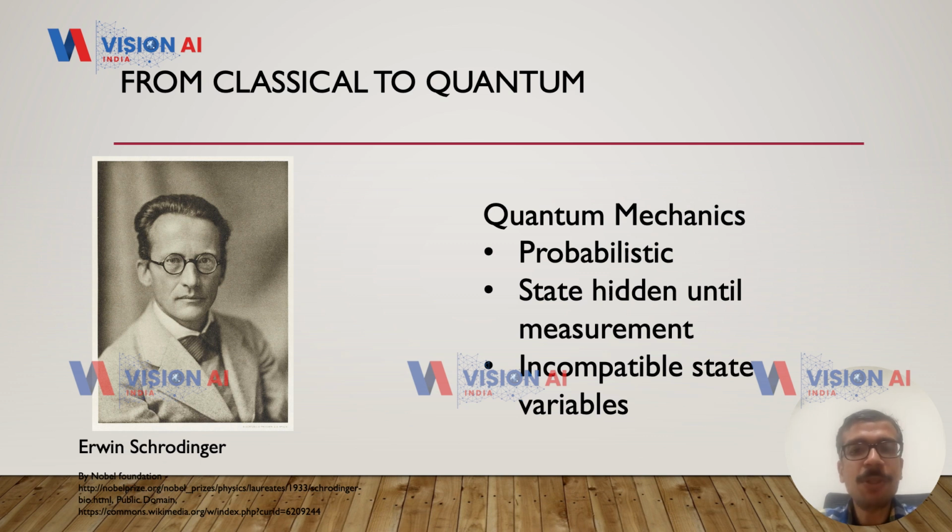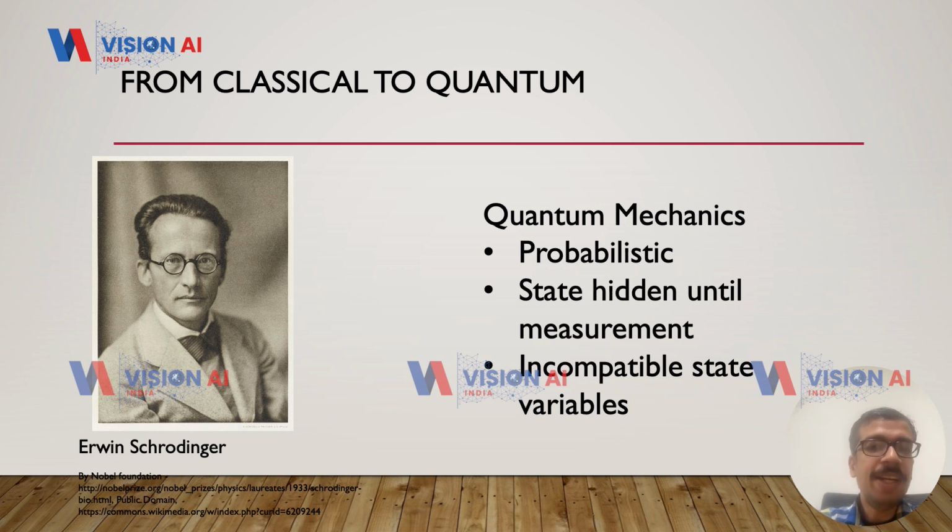Now, at the turn of the 20th century, there were a few physicists such as Max Planck and Schrödinger and later Heisenberg, who developed a new theory. The reason was that there were some experiments, conducted by Max Planck and even Einstein, the photoelectric effect by Einstein or black body radiation by Planck, which could not be explained using the ideas of classical physics.